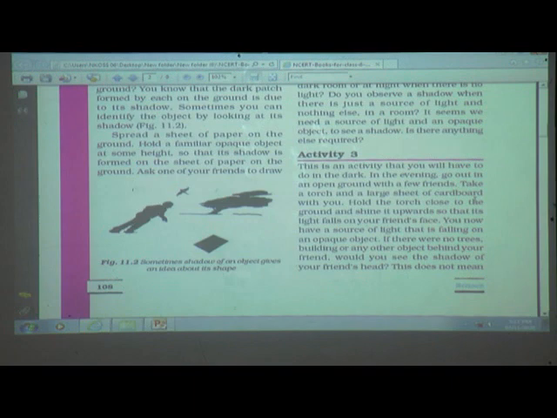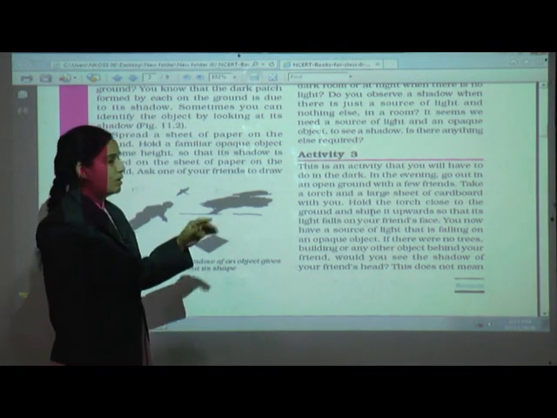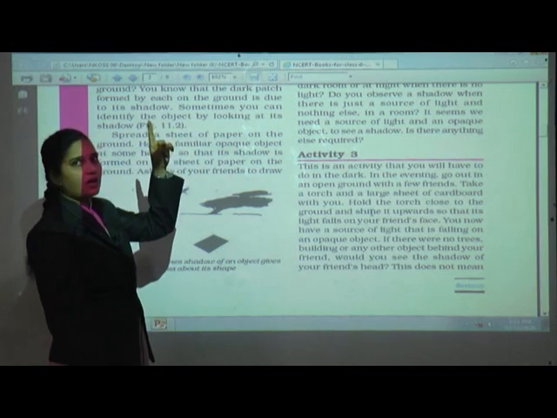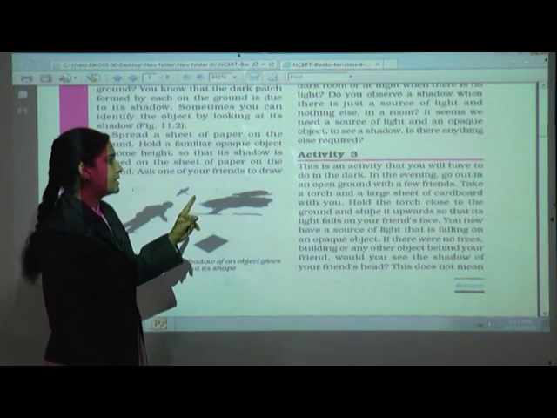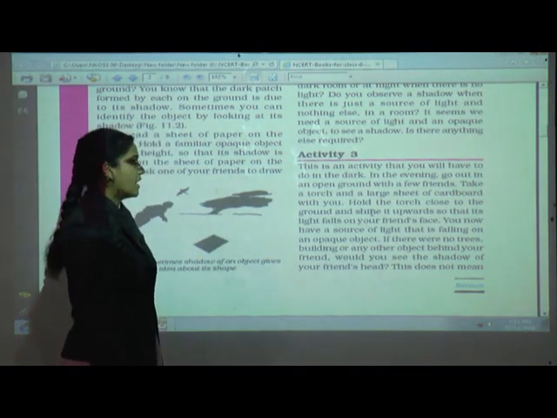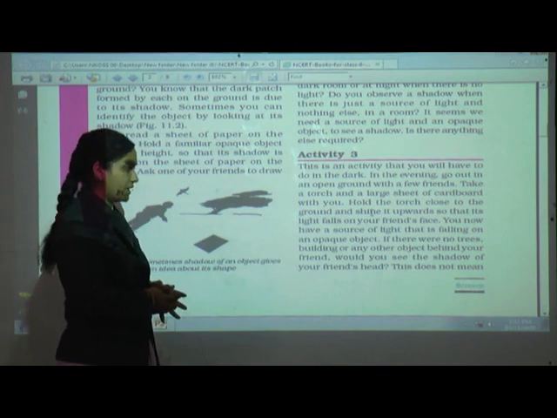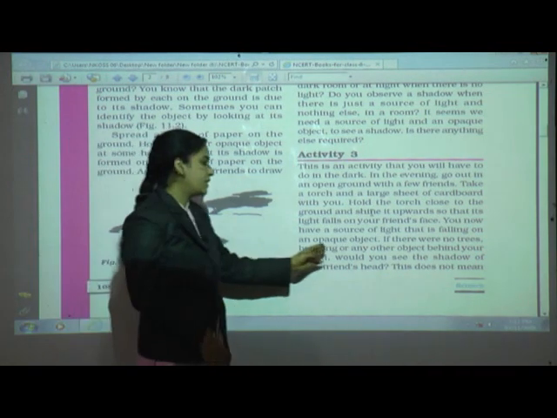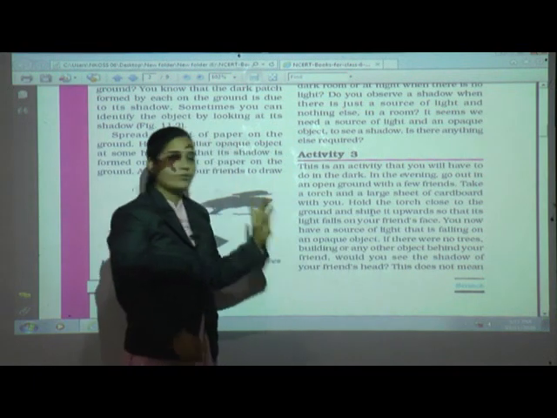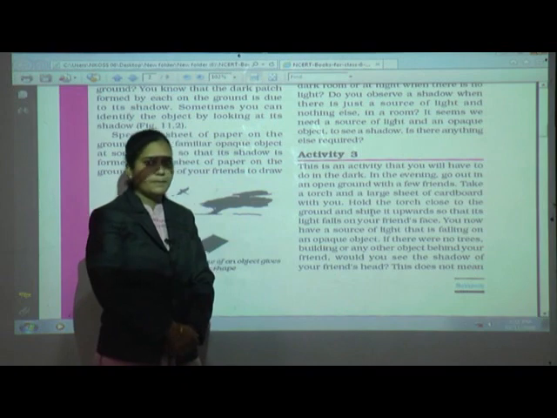Hold the torch close to the ground. Okay, like this. Hold the torch close to the ground. Shine it upwards, so the torch should be pointing upwards, so that its light falls on your friend's face. Okay, you now have a source of light that is falling on an opaque object. If there were no trees, buildings or any other objects behind your friend, would you see the shadow of your friend's head?